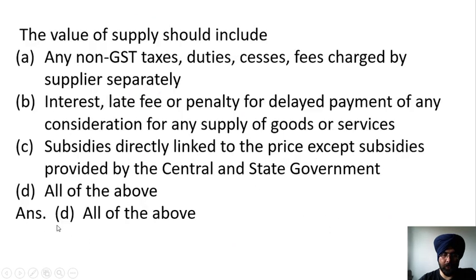So in this case, the correct answer is D, because the value of supply would include any non-GST taxes, duties, cess, fees charged by the supplier. It will also include the interest, late fees, penalty for delayed payment of the consideration for any supply of goods or service. It will also include the subsidy directly linked to the price, except the subsidy provided by the central or state government. So the correct statement is all of the above are to be included in the price that is to be charged for the goods, and then GST has to be charged on that price.